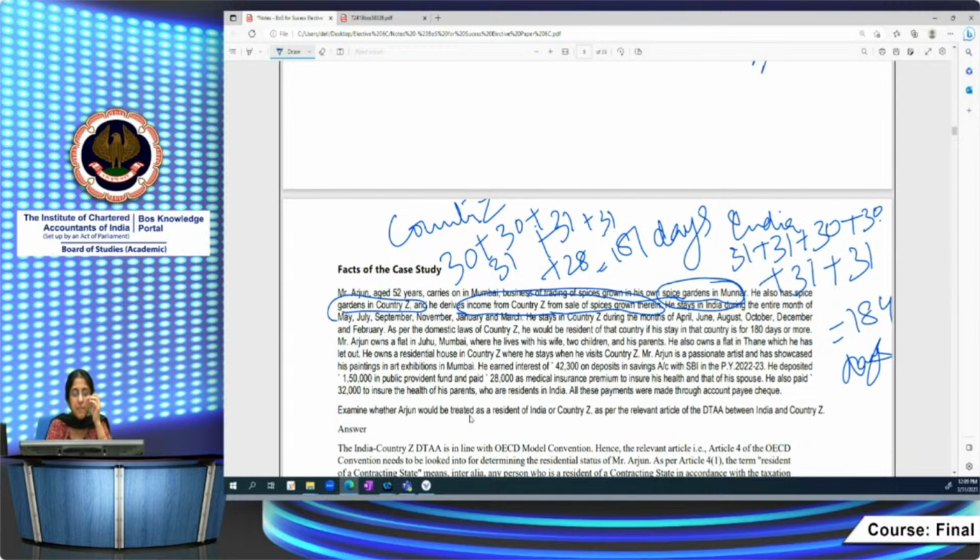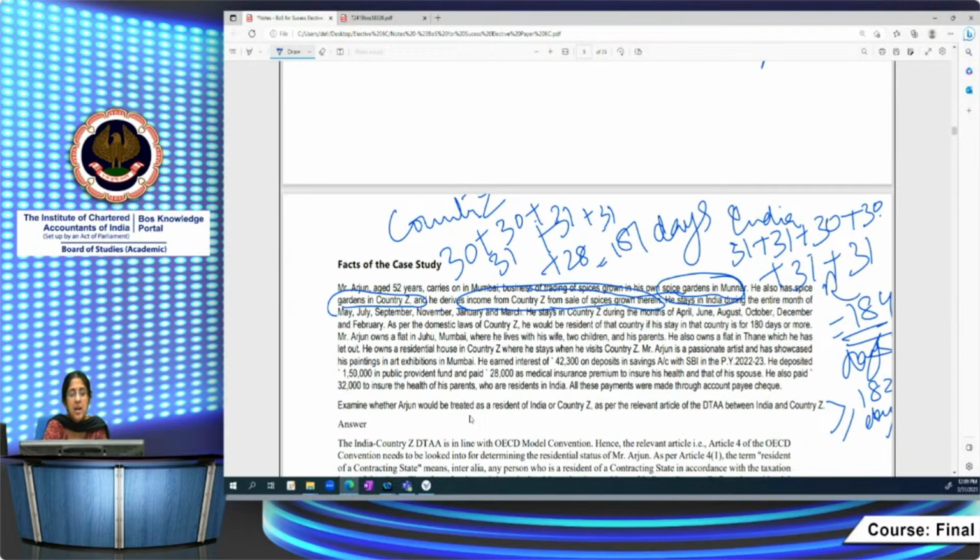Now, as per India, is he a resident? Yes, he stays in India for greater than or equal to 182 days, so he's a resident of India as per the domestic laws of India. Country Z also, what is the rule for residency? As per domestic laws of country Z, he would be resident in that country if his stay is 180 days or more. He stayed for 181 days in country Z, so he's a resident of country Z also. He's a resident of India also, and a resident of country Z also. Now we have to apply the tiebreaker rule.